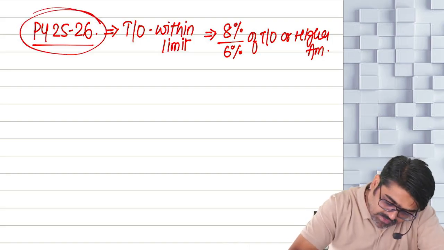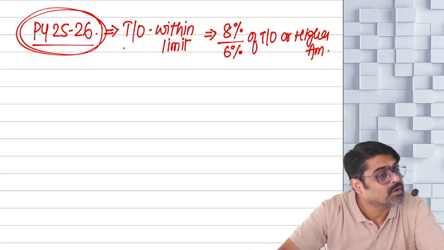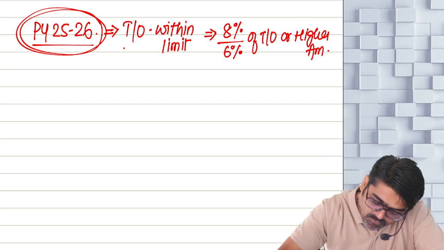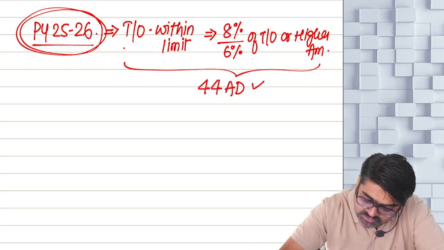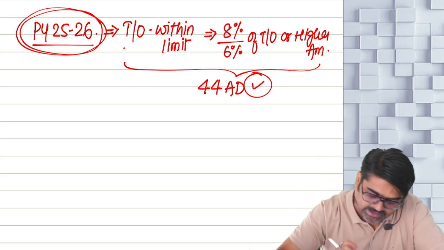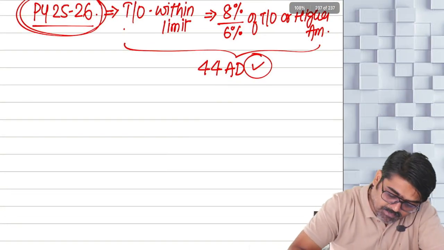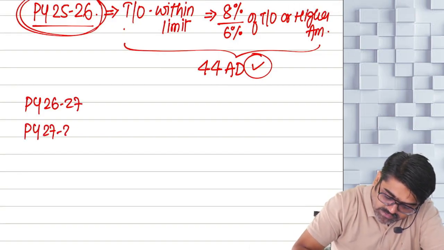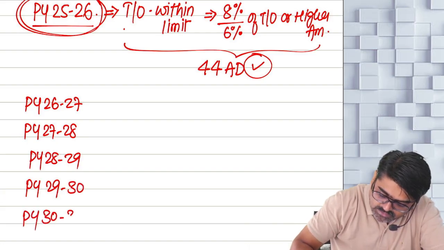So in the previous year 25-26, since my turnover was within the limit, I have shown the minimum amount as the profit for this year. So can I say in this year I have followed 44AD? Yes or no? Since I have followed 44AD in this year for the first time, next 5 years. How many years? Next 5 years, meaning previous year 26-27, previous year 27-28, previous year 28-29, previous year 29-30, and previous year 30-31.